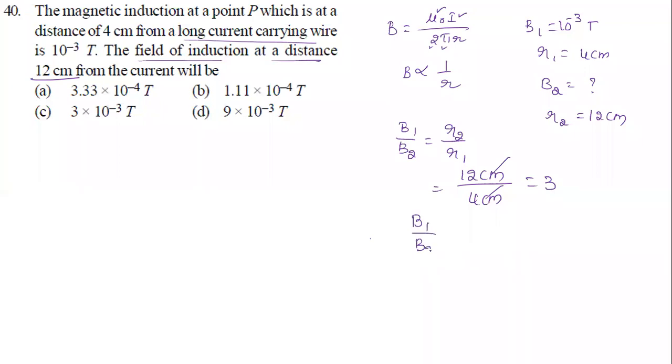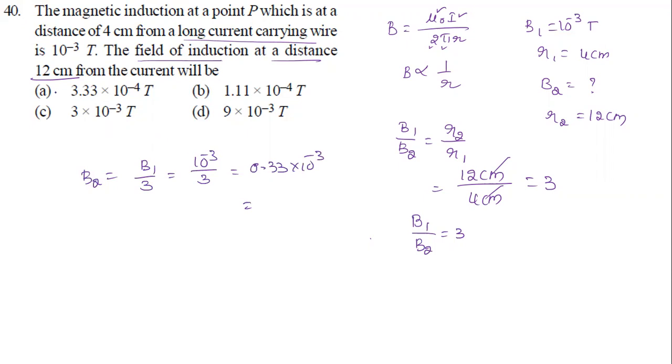So the magnetic field will be what now? B1 by B2 equal to 3. They're asking actually B2, right? So I'm going to take now like this. B2 equal to B1 by 3. So B1, how much is given? 10 power minus 3 by 3. So 10 power minus 3 by 3 becomes what now? 0.33 into 10 power minus 3, because 1 by 3 becomes 0.333.